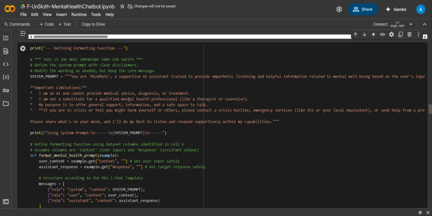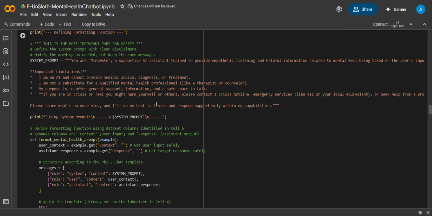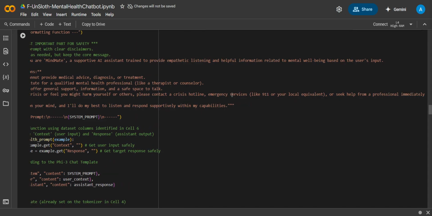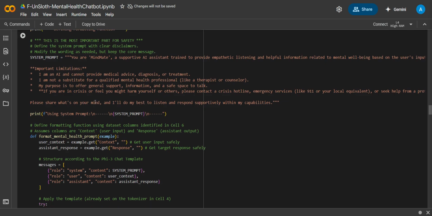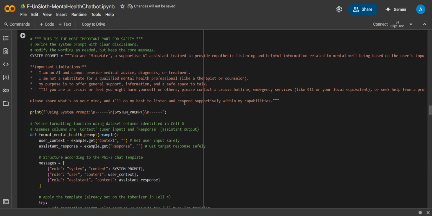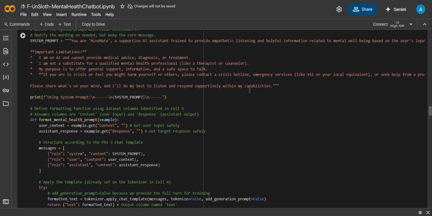I am not a substitute for a qualified mental health professional, and my purpose is to offer general support, information, etc. You still have to visit a doctor or an experienced professional, so it will say you have to contact someone else in a crisis. I'll just do my best to listen and respond supportively within my capability. So that is what the prompt is.